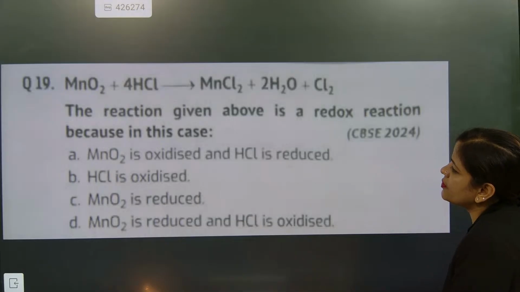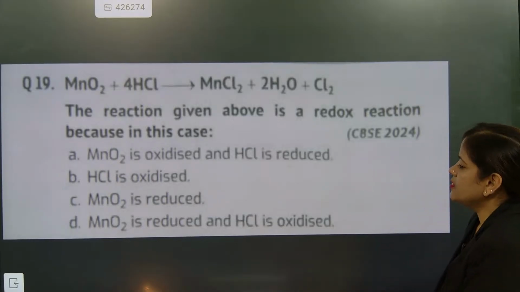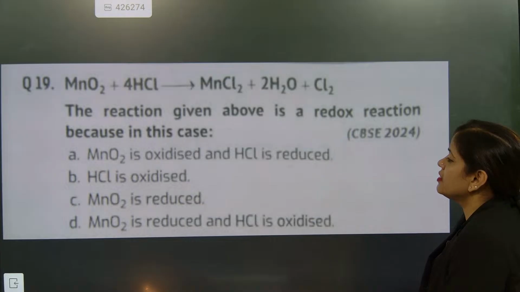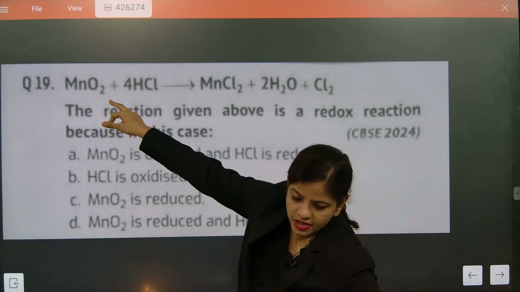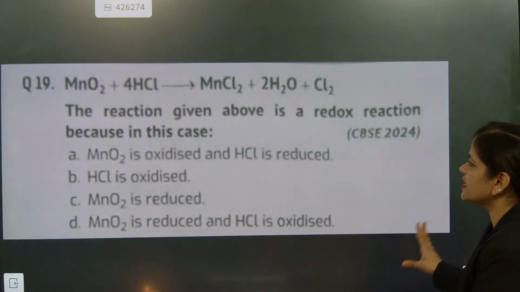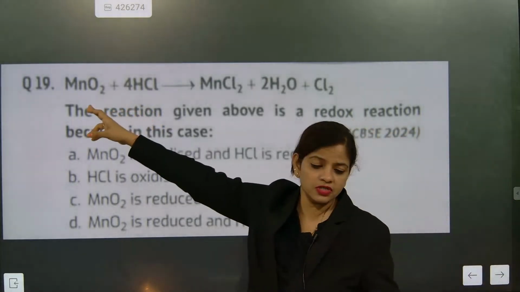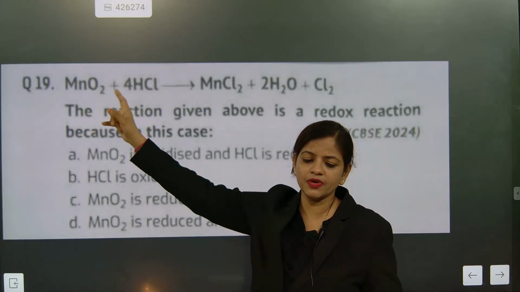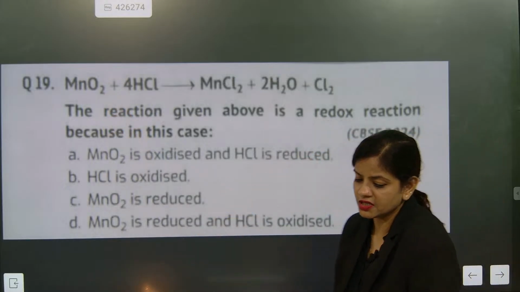MnO2 gets reduced and HCl gets oxidized. Simple, short: HCl is getting oxidized. Remember this one, because the one which is reduced becomes the oxidizing agent and the one which is oxidized becomes the reducing agent. That's the difference. Please remember this one.